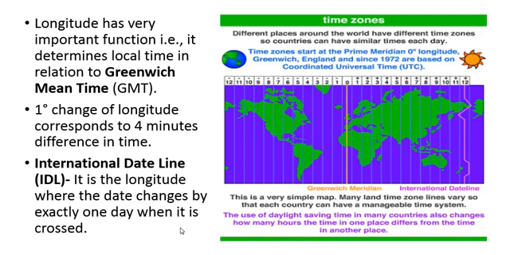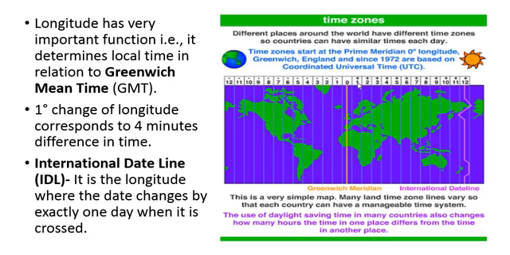Longitudes have a very important function: they determine the local time in relation to Greenwich Mean Time, GMT. Here, this 0 degree is GMT, Greenwich Mean Time. A 1 degree change of longitude corresponds to a 4 minute difference in time. From 0 degree to 1 degree movement, it will take 4 minutes. Like this, for every degree we will add 4 minutes.